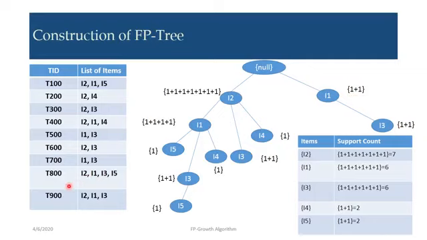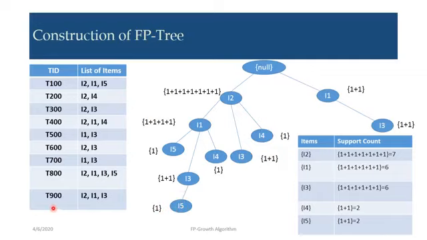Then T600, I2 and I3. Again we take I2, then I3, which already has 1, so we put plus 1 and plus 1 for I2. Then T800, I2, I1, I3, I5. We construct I2, I1; up to this we have repeated the path, so we put plus 1 and plus 1, then I3 with another 1, then I5 with 1.